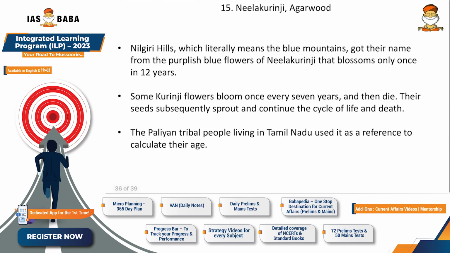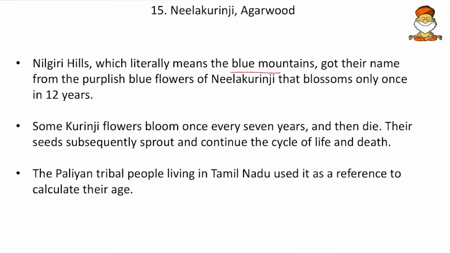More facts: the Nilgiri hills, which literally mean the blue mountains, got their name from these shrubs, and they blossom only once in 12 years. Some Kurinji flowers bloom once every 7 years and then they die, and their seeds subsequently sprout and continue the cycle. So they blossom only once and die off. Then the Paliyan tribal people living in Tamil Nadu used it as a reference to calculate their age. So remember the Paliyan tribe.